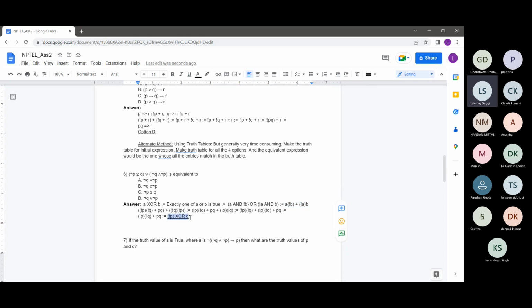So all of this expression will basically correspond to not of P XOR Q.